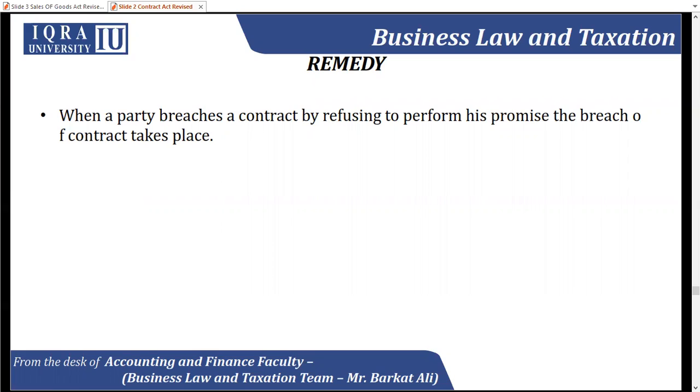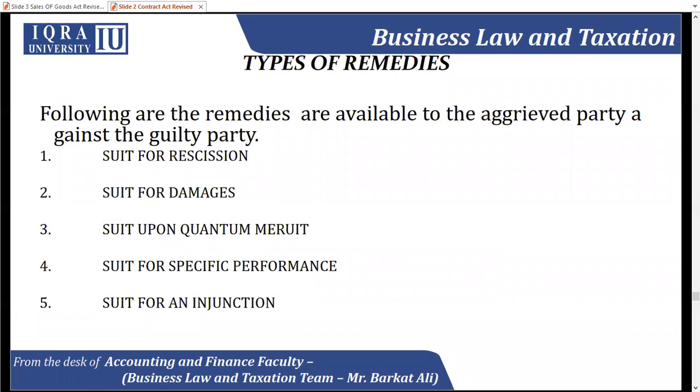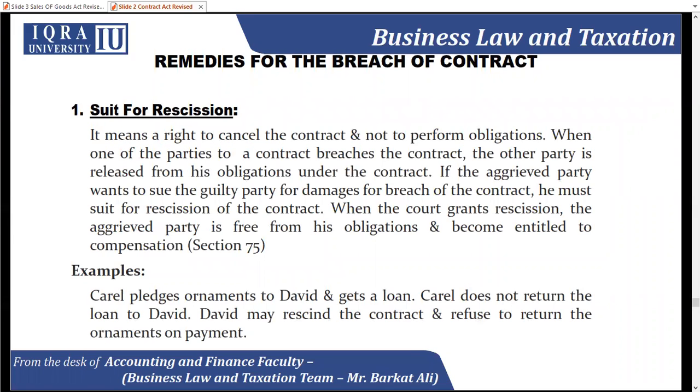It says when a party breaches a contract by refusing to perform his promises, the breach of contract takes place. Okay. Now, what types of remedies do we have? We have 5 types of remedies. Number one is a suit for rescission, then damages, quantum meruit, specific performance, and the last one is suit for an injunction. Let's read the first, suit for